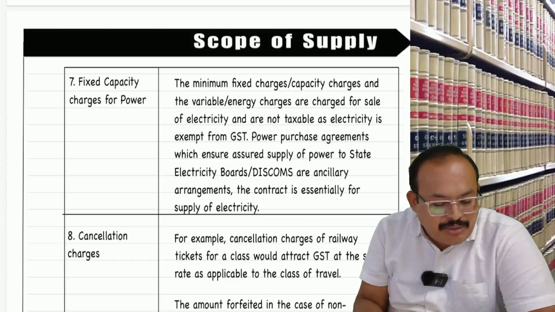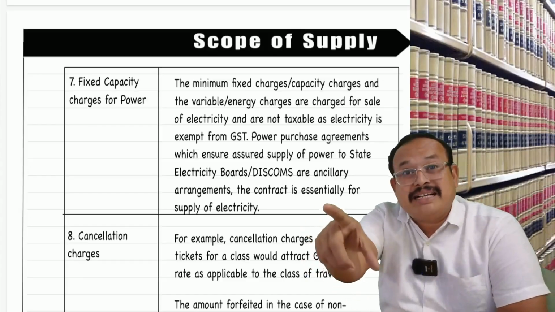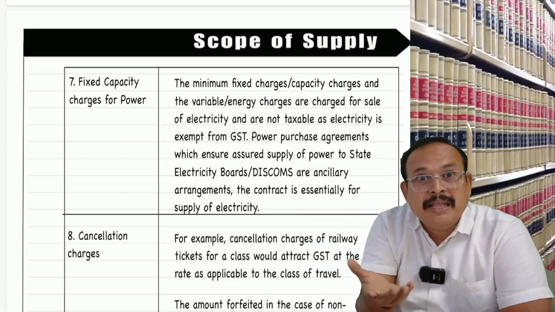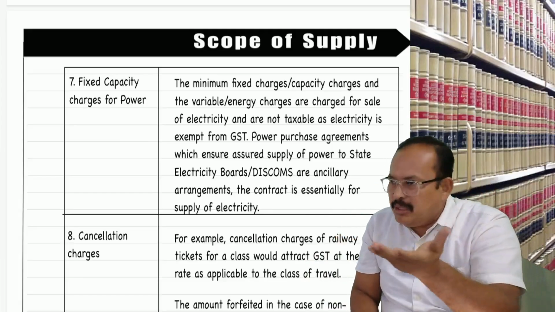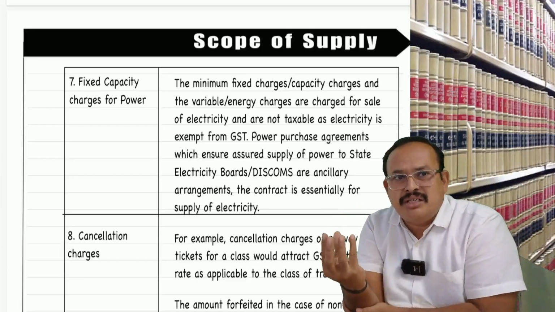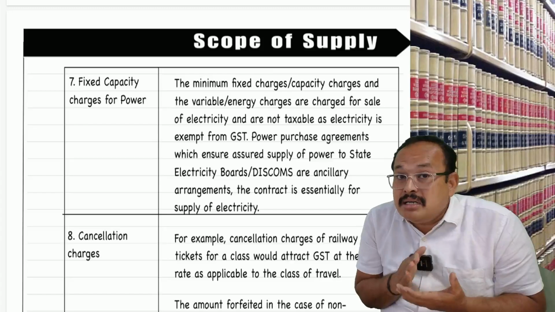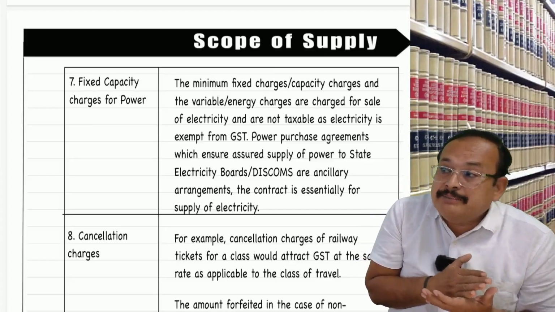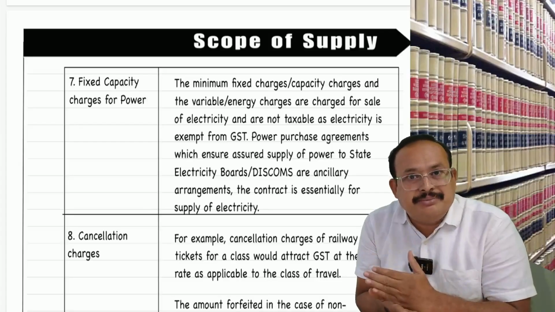These circulars we have here, one can expect in the examination. But cancellation charges of railway tickets will attract GST, because this is an existing contract. The railway says, okay sir, you book the ticket in advance; if you are not able to come, cancel. We will refund to you by charging cancellation charges, which is tolerating an act, so that will attract GST. What rate attracts GST? The rate for the main supply is applied to the cancellation charges too. Ticket cancellation charges attract GST. You get my point, sir?